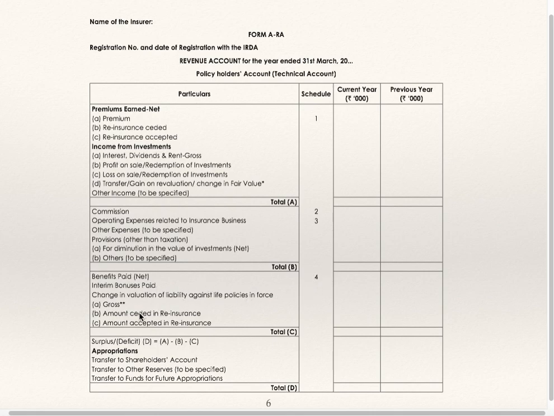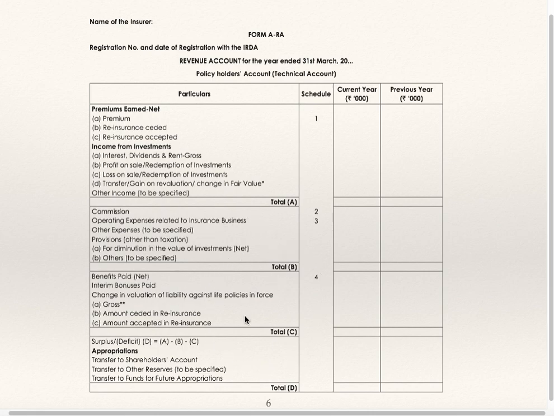Interim bonus paid, amount ceded in reinsurance, amount accepted in insurance, you can show here, or directly you can do the adjustment in schedule number 4. Reinsurance ceded is to be deducted and reinsurance accepted is to be added. Take total of C. Now total of D is nothing but A minus B minus C, and you are supposed to show appropriations: transfer to shareholders funds, transfer to other reserves, transfer to fund for future appropriations.